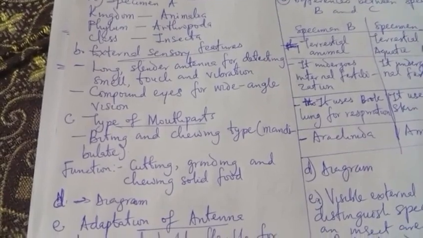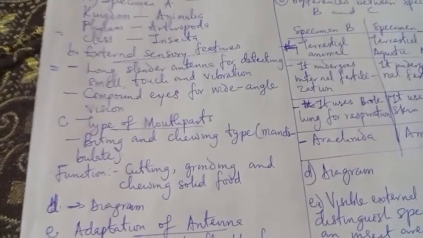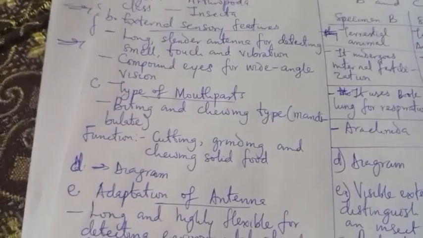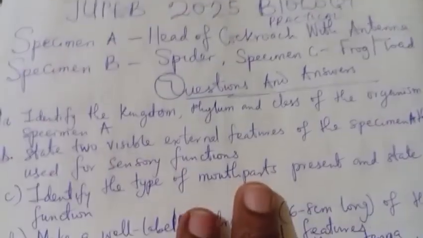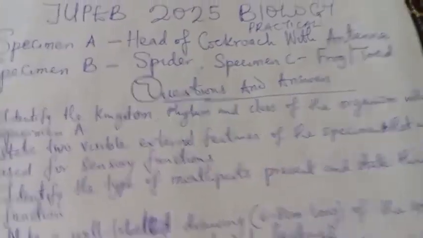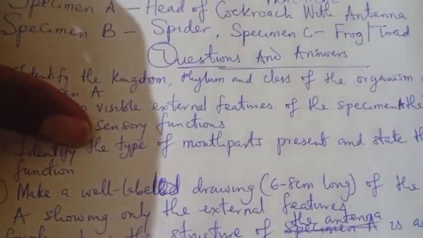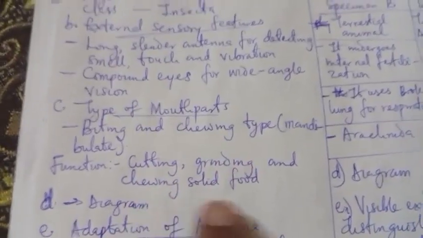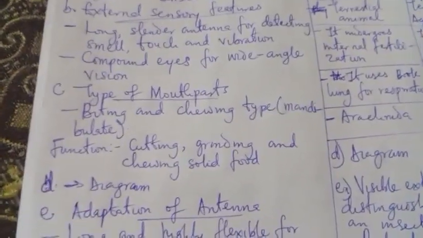It does biting and chewing, and the function is for cutting, for grinding, and for chewing solid food. On that part we are asked two questions in one: identify the type of mouthparts present and state their function. Since we have mentioned the biting and chewing type and what it does, that is for cutting, grinding, and chewing solid food. And concerning the diagram, you will see the diagram now on your screen.